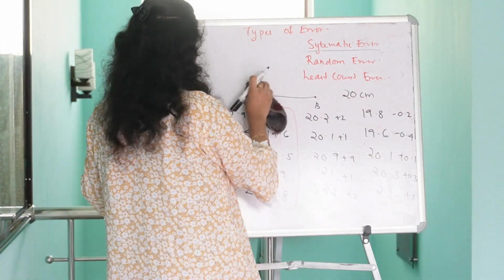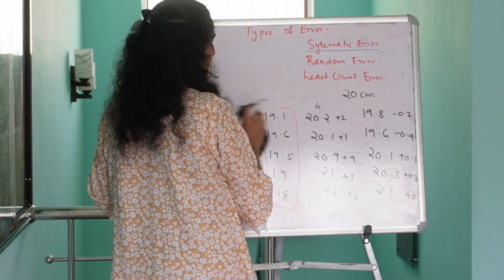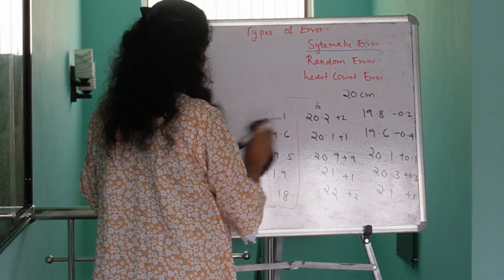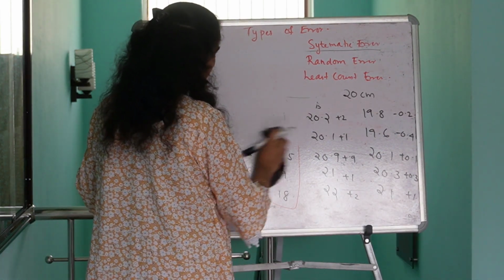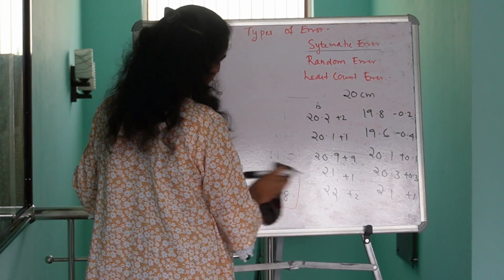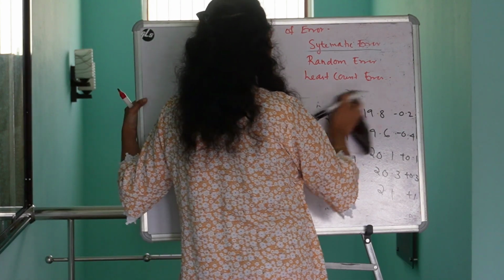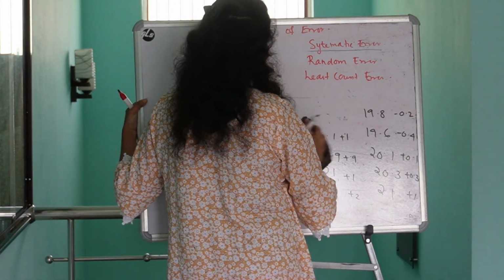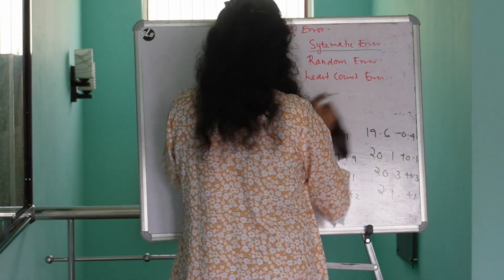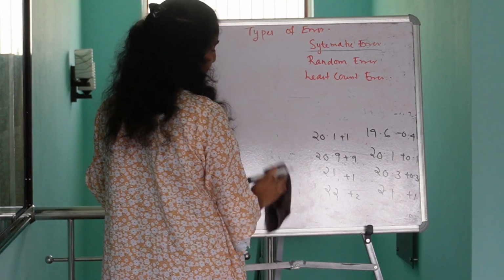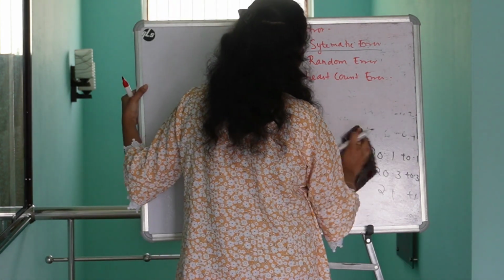So when does systematic error occur? There are so many situations or cases when systematic error arises. Let's discuss two or three examples. Suppose I am using an instrument which is not designed perfectly, or which is not properly calibrated.